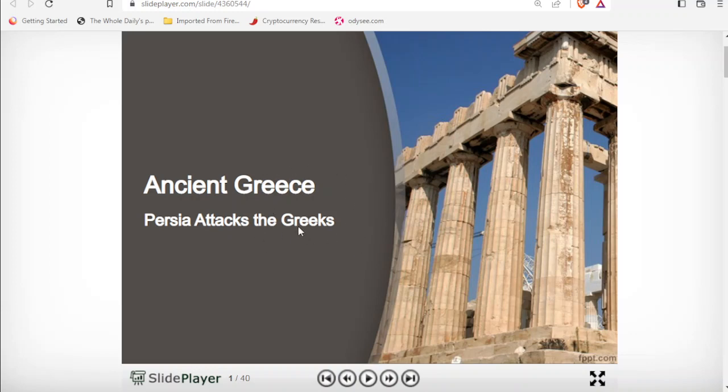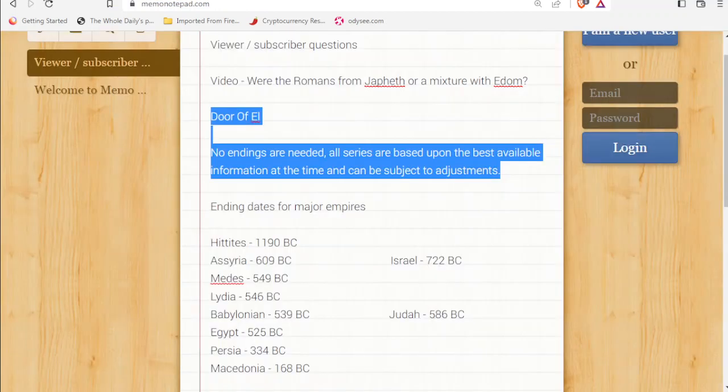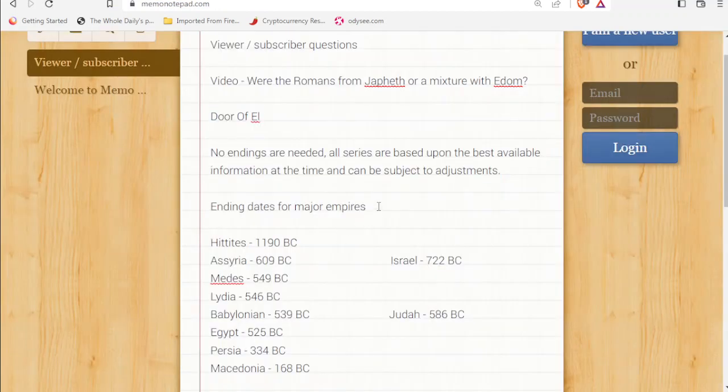So let's just do a recap. What I've done is put here the ending dates for the major empires. We have the Hittite Empire collapsing around 1190 BC, and their collapse was one of the important reasons that led to Assyria growing and becoming the new superpower.